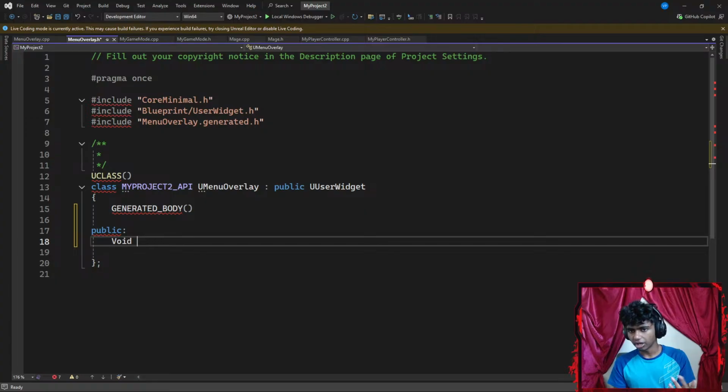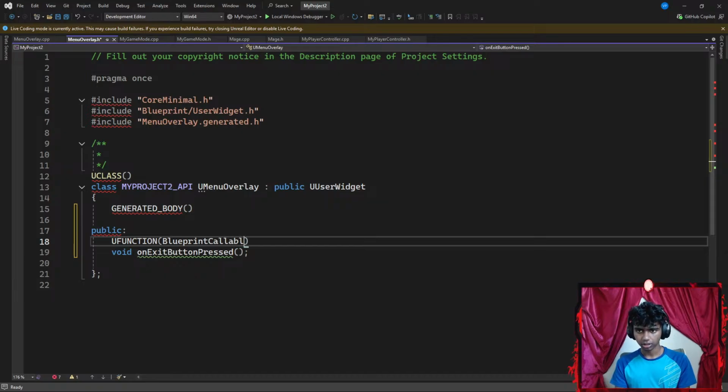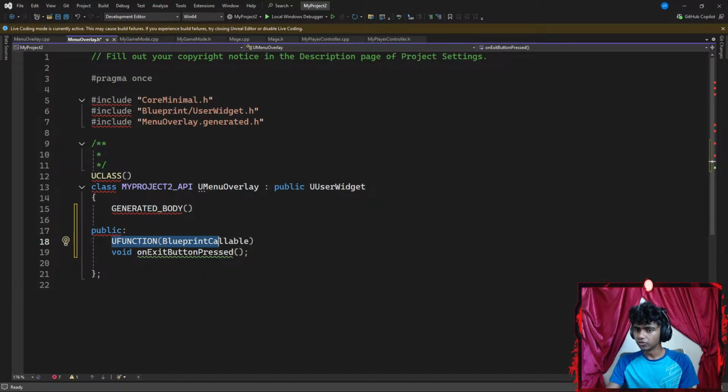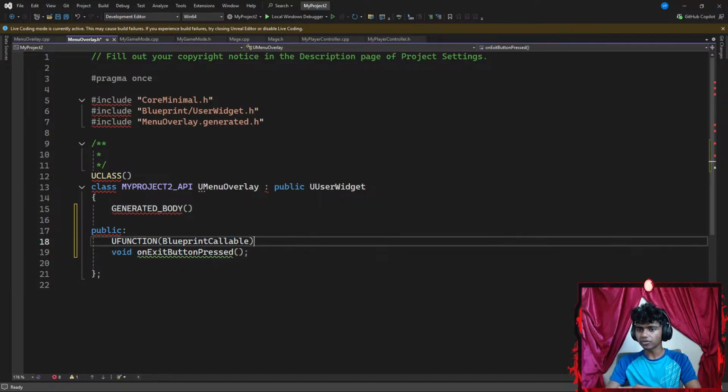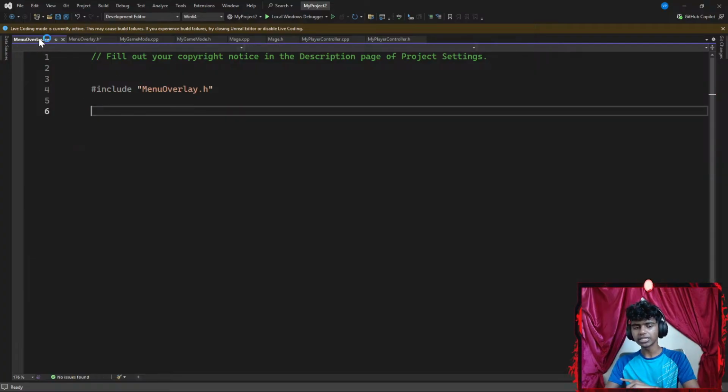So I might want to create a void function called something like on exit button pressed. Okay, so if I press my exit button, that won't require any parameters, but I end this with a semicolon. Now here's the thing, I want this to be a UFUNCTION, an Unreal function which can be called by my blueprints. So I might go with something like BlueprintCallable. Okay, perfect. So my UFUNCTION is BlueprintCallable and this is my function name. I create my function inside my header file. I want to define it inside my C++ file.